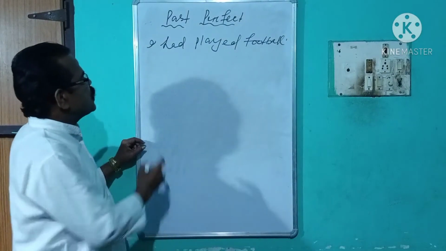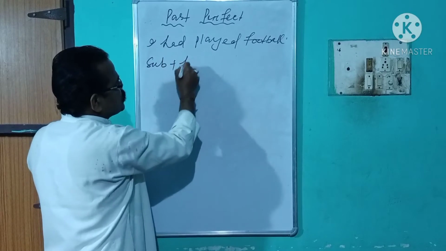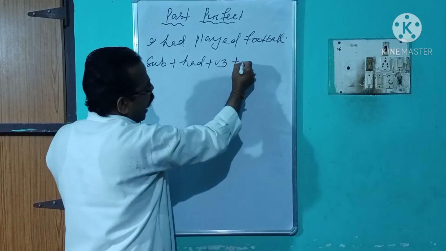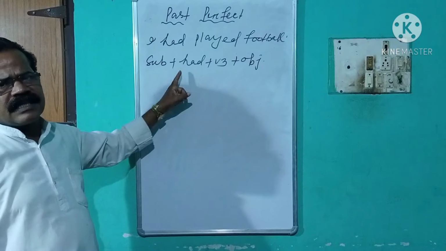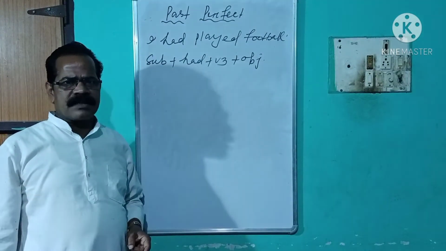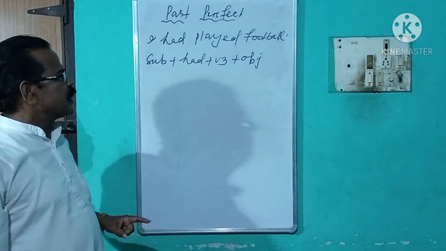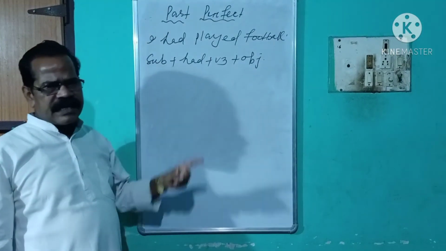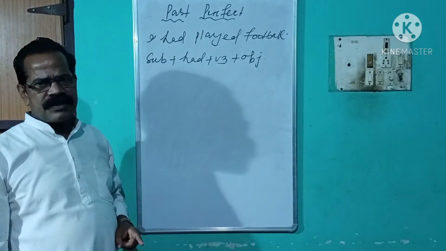And its structure is subject plus had plus V3 and object. This is its affirmative format. This is written in affirmative structure. Okay. Let us change this affirmative sentence into interrogative sentences.